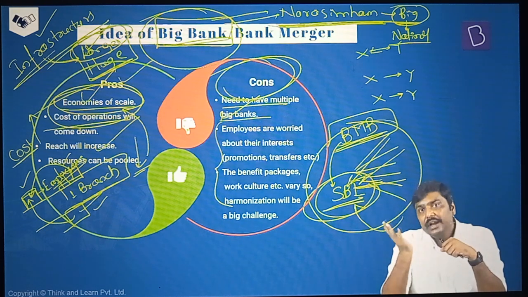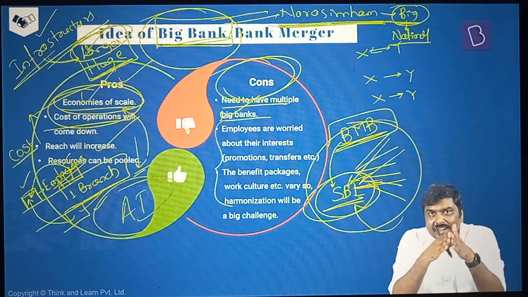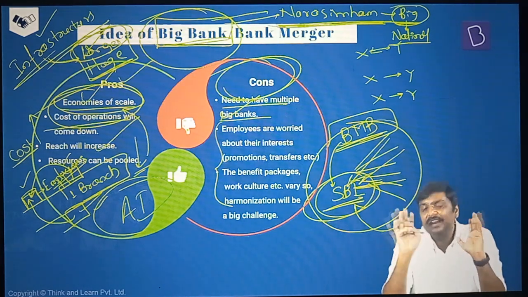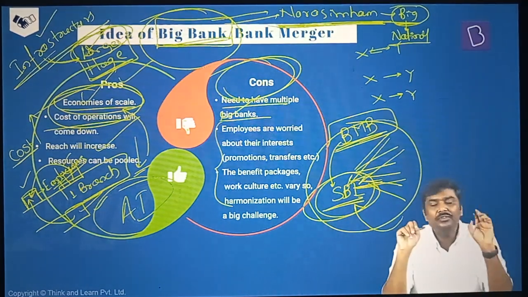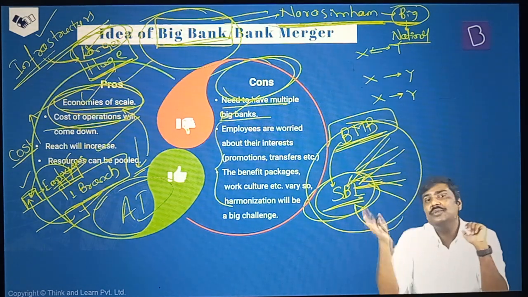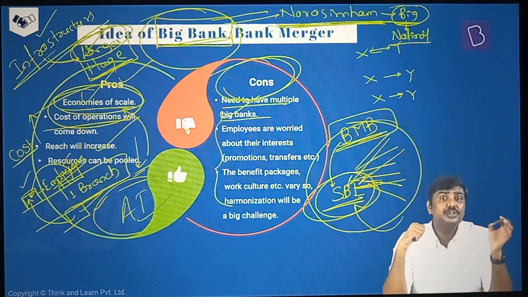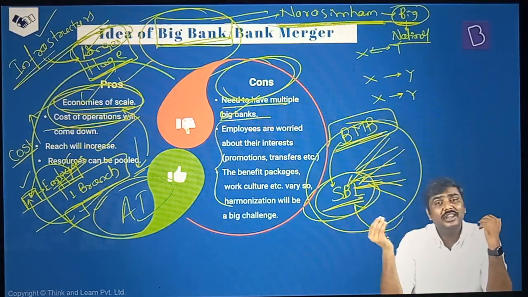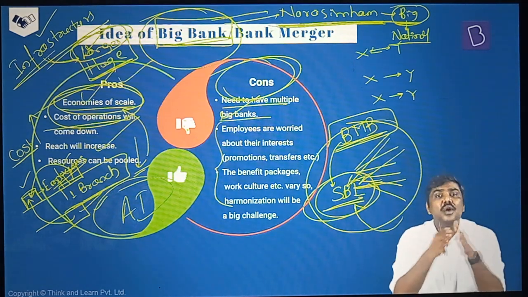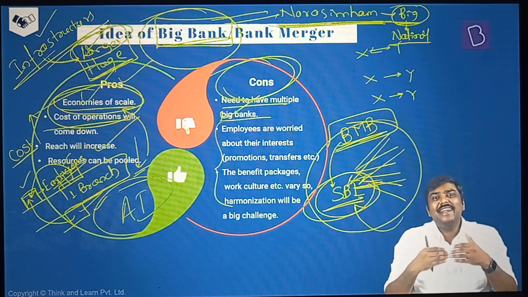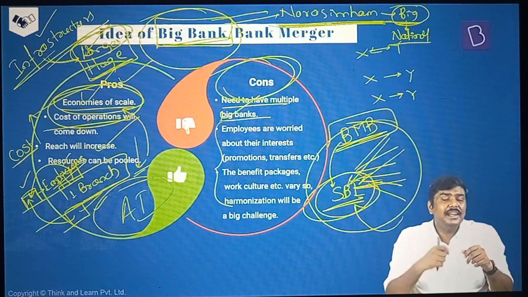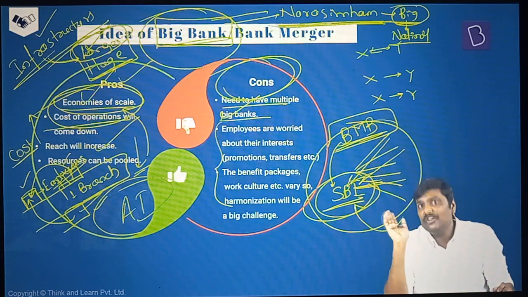Let me give a very simple example here. If you talk about Air India, earlier Air India was basically two different companies. One, as usual, was Air India, and the second one was Indian Airlines. Now, in one company there were 5 working days, and in another company there were 6 working days. In one company, salaries were higher. In another company, salaries were comparatively lower. In one company, promotions were guaranteed. In another company, you may be promoted after 6 to 7 years. Now, you merged both of these entities. Can you have a different work culture amongst the employees of the same company? So that created a certain inefficiency in the whole system. That is also one of the reasons why Air India, after the merger, continued to incur huge amounts of losses. Done?